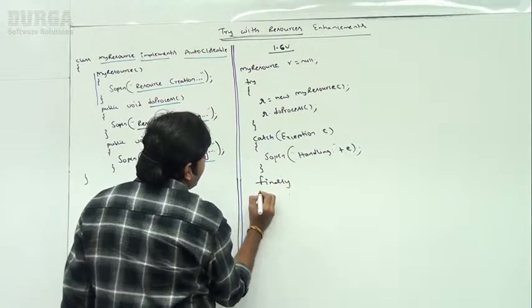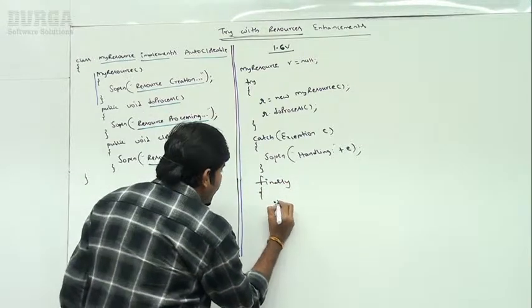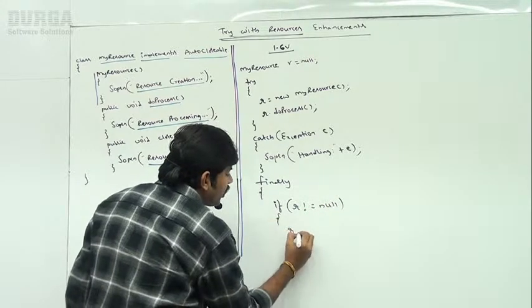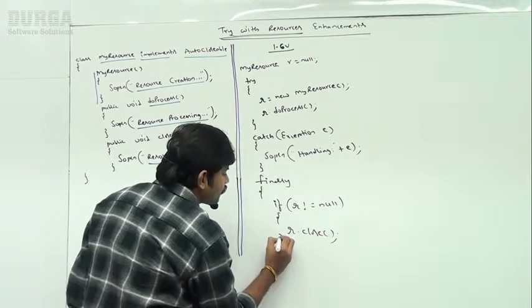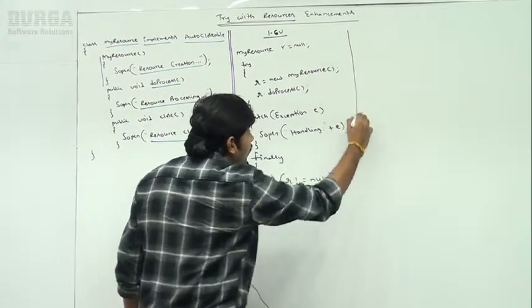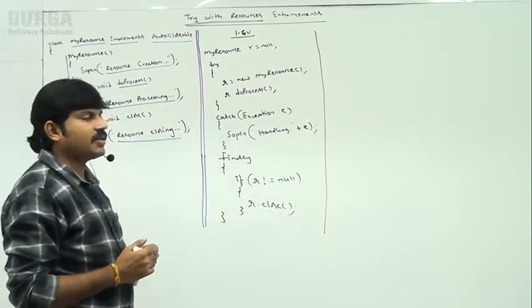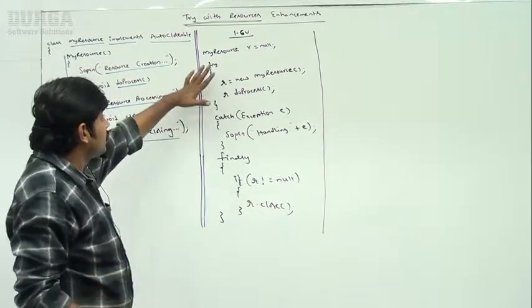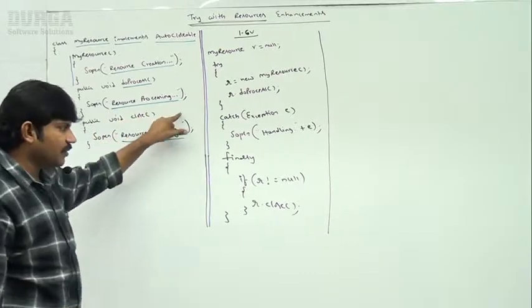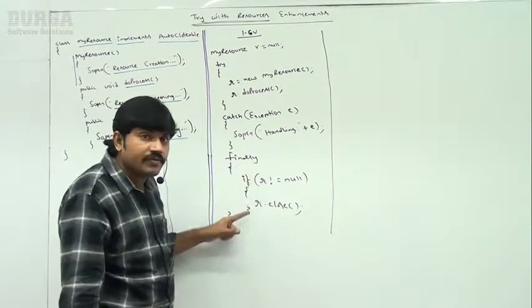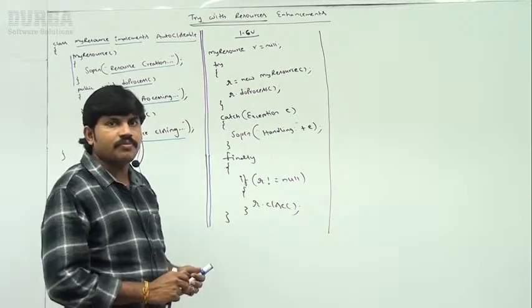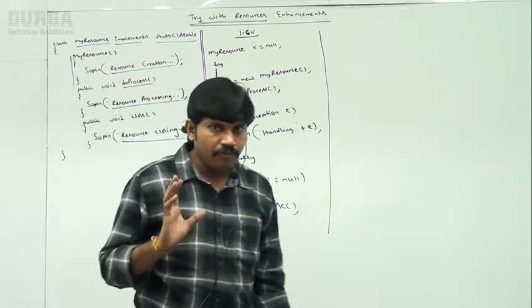Finally, if r is not equal to null, then we have to use r.close(). This is the code related to 1.6 version. Observe how you can write the code in 1.6 version. By mistake, if the close method throws some exception, then once again within the finally we require to take try catch. How lengthy the code is, because everything we have to do manually.